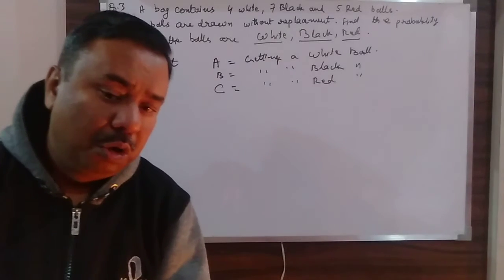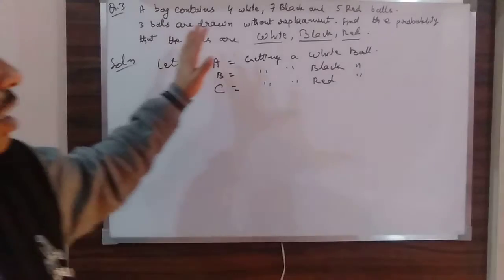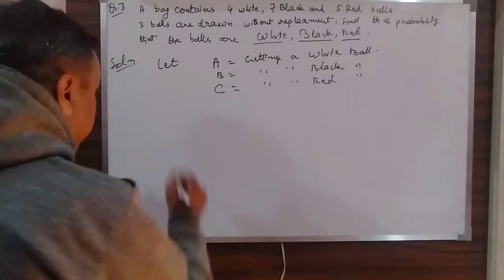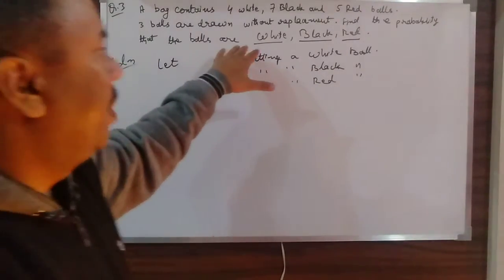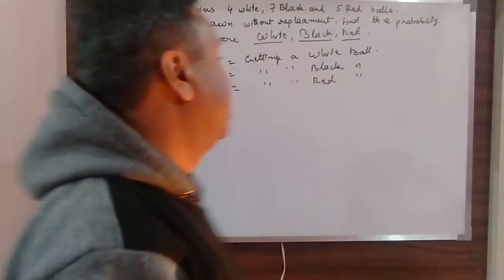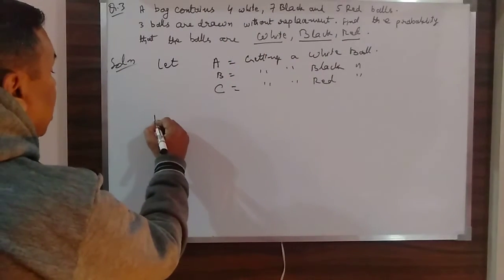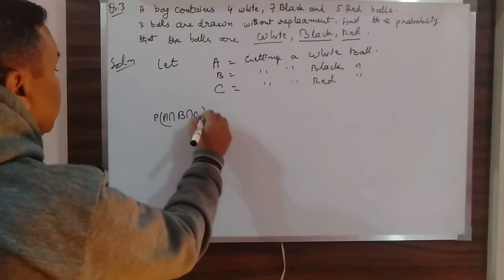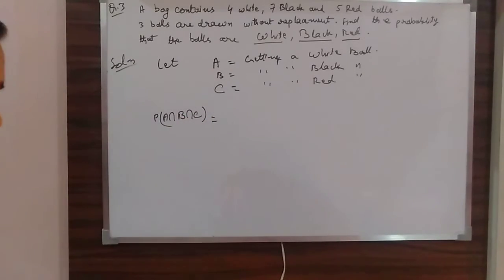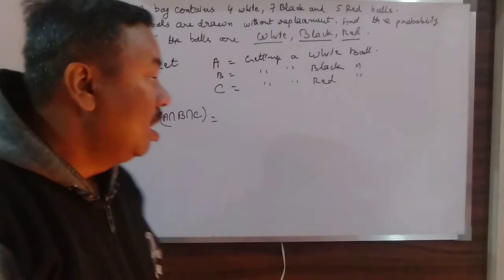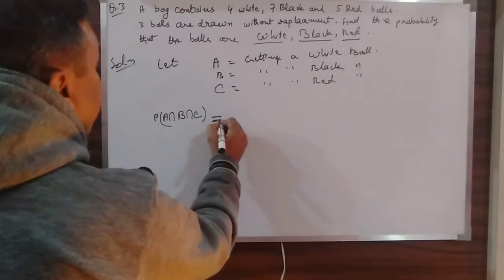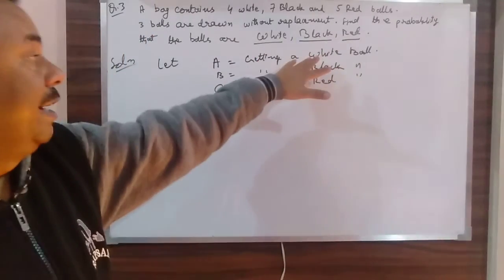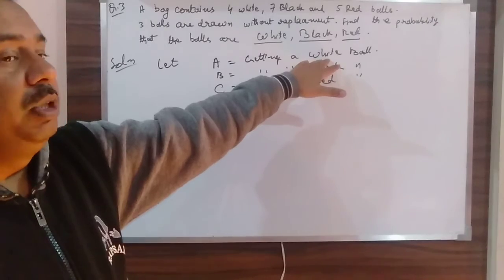In the first draw, the probability of getting a white ball in the first draw. So, what will be my probability? That I have to find out all these three conditions. That means I have to find out probability of A intersection B intersection C. That means in the first draw I have to get a white ball. So what will be the probability?